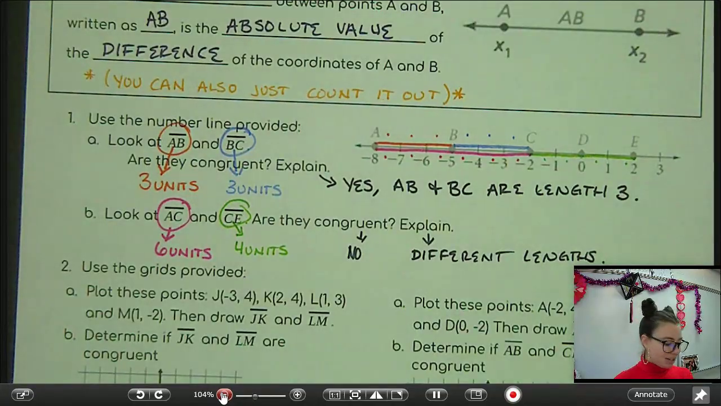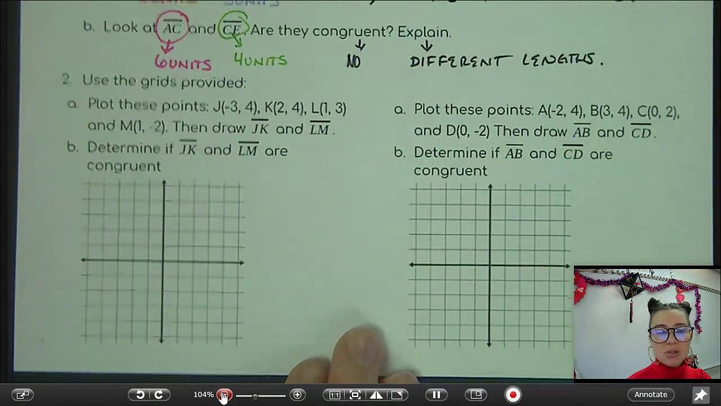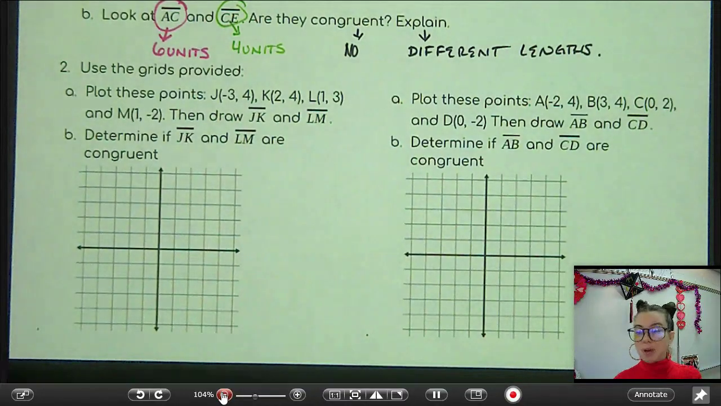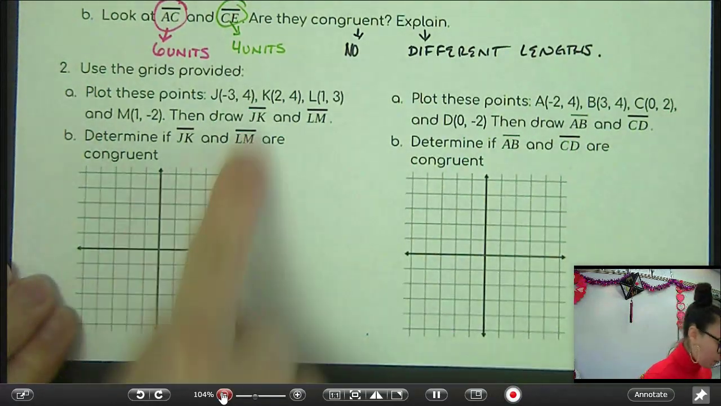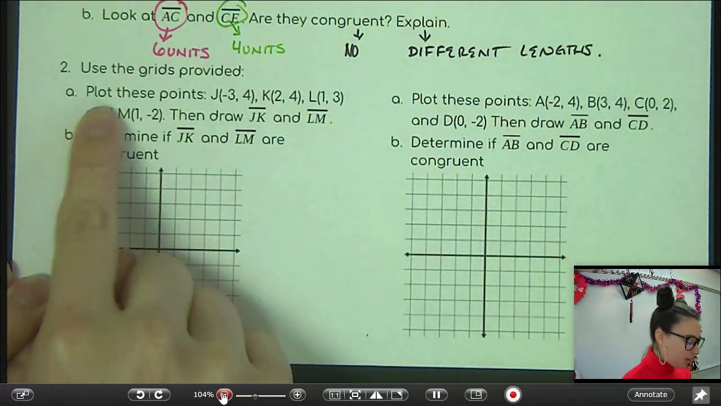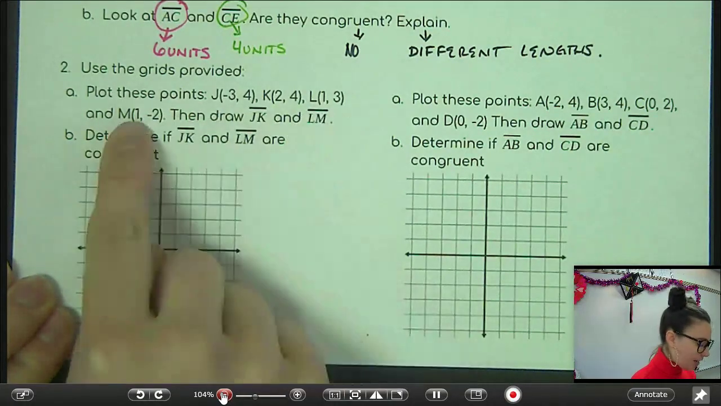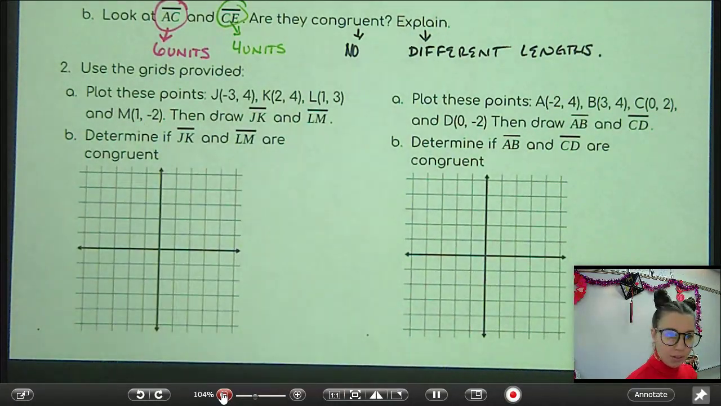Done. Let's check out what number 2 is all about. Number 2 is very similar. It's just, hey, let's practice our graphing skills using a coordinate grid as well. So it says, use the grids provided. First one, we've got plot the points J, K, L, and M. All right, let's do that first.